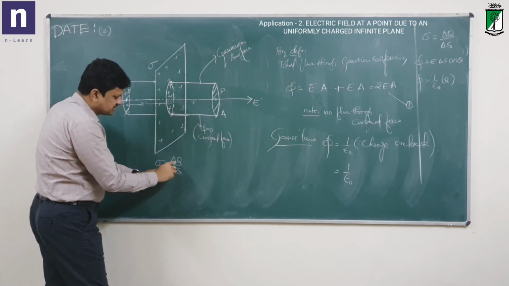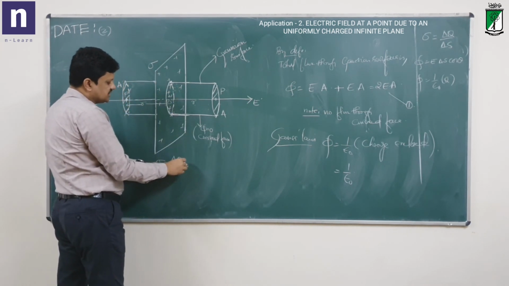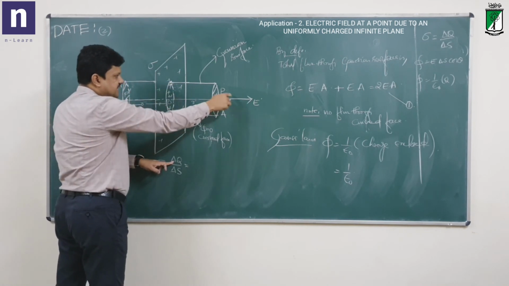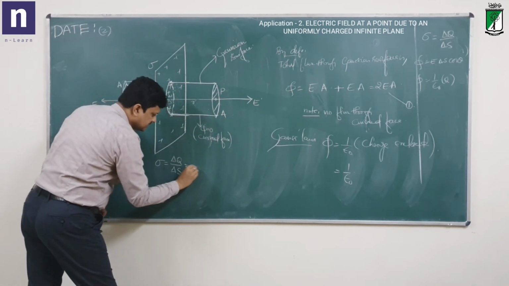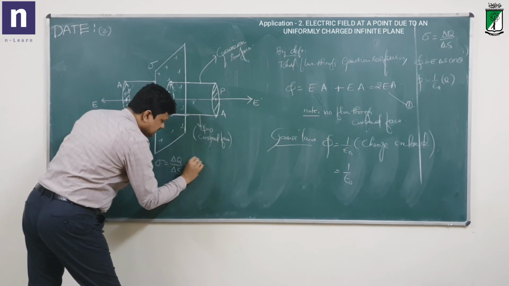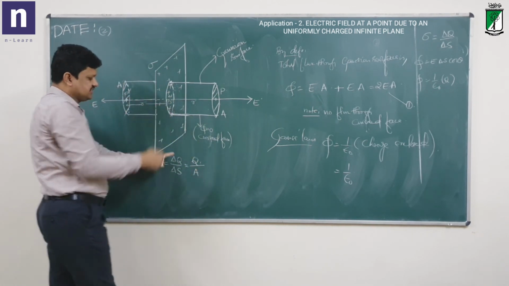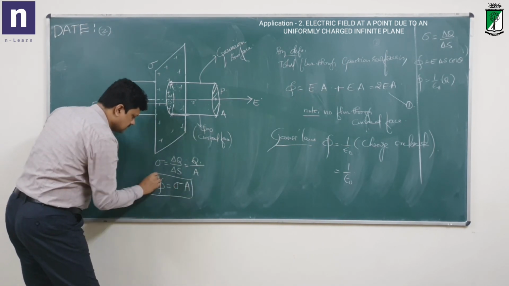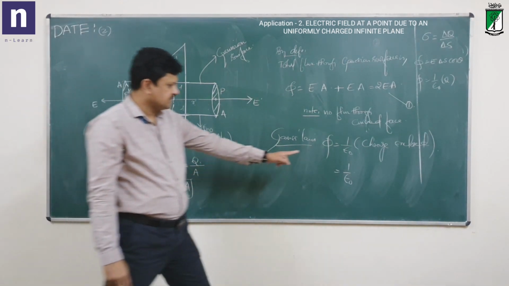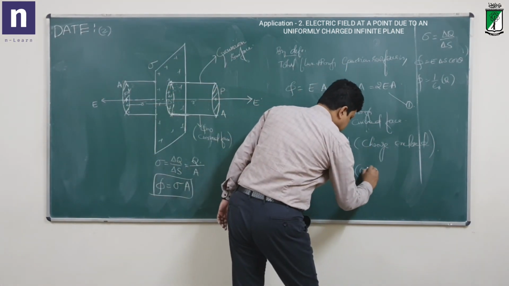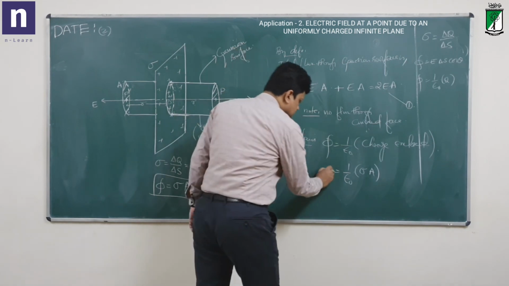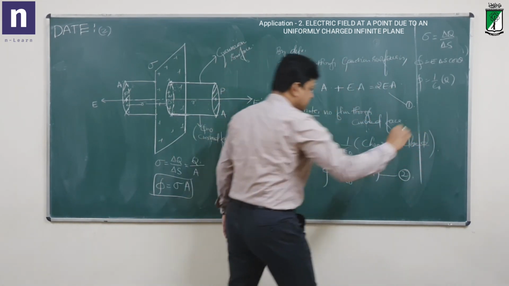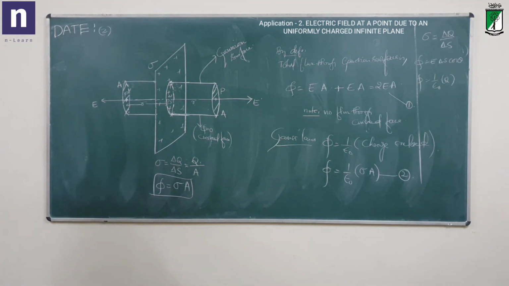Charge density is charge divided by area, so if the charge on the surface is Q, then Q is equal to sigma A. So the total charge enclosed is sigma into A. So this is the total outward electric flux through this imaginary Gaussian surface, that is the cylindrical surface.